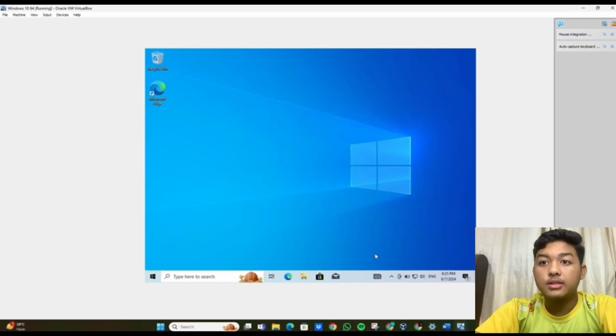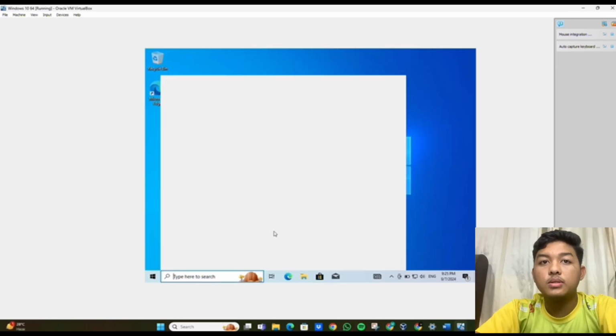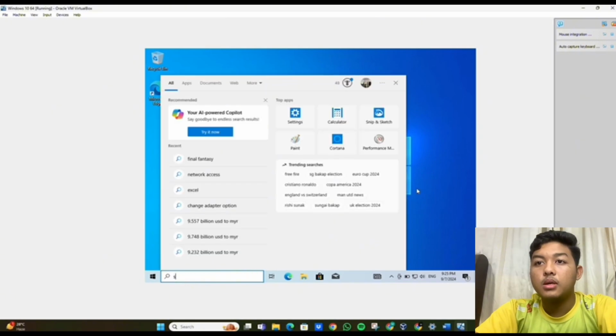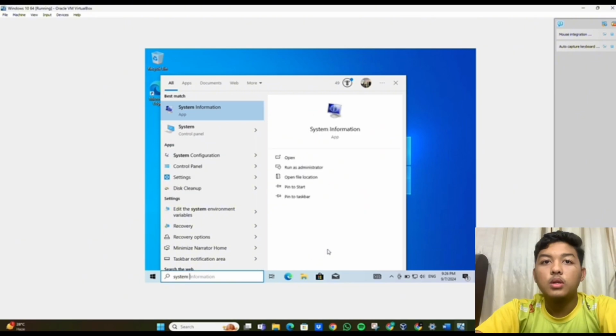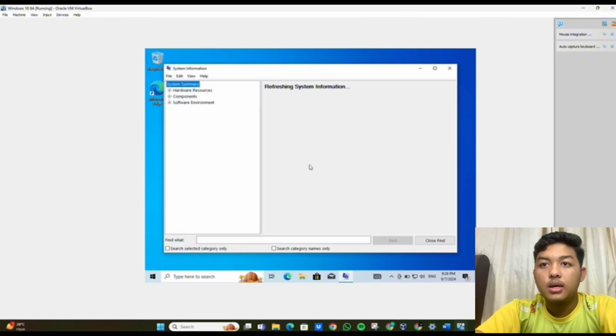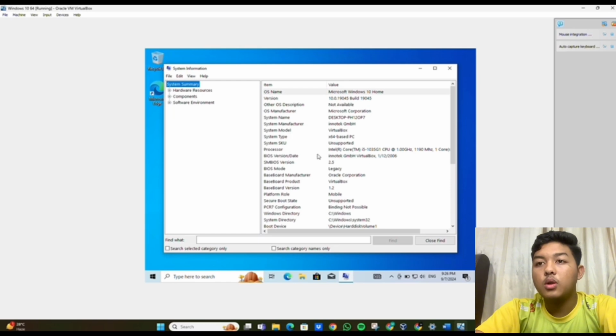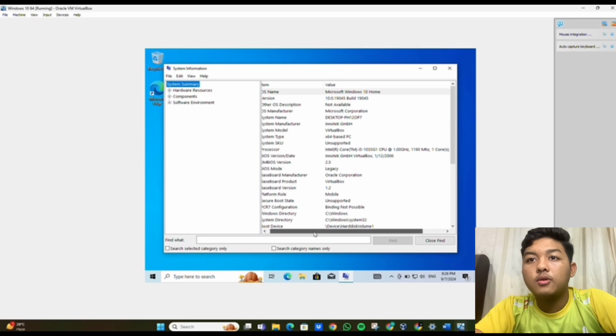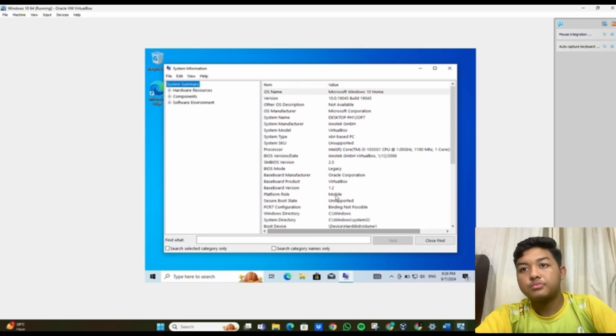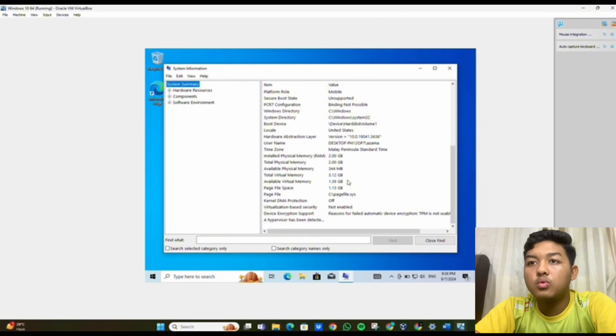Okay, so the second step is show system information. First, we need to search for system information. Okay, we need to open it. We look at the system information. The system information window will open, displaying details about hardware, software, and configuration. This is how the system looks.